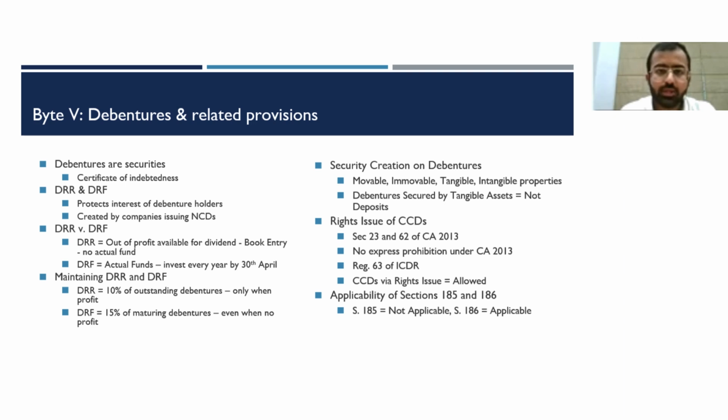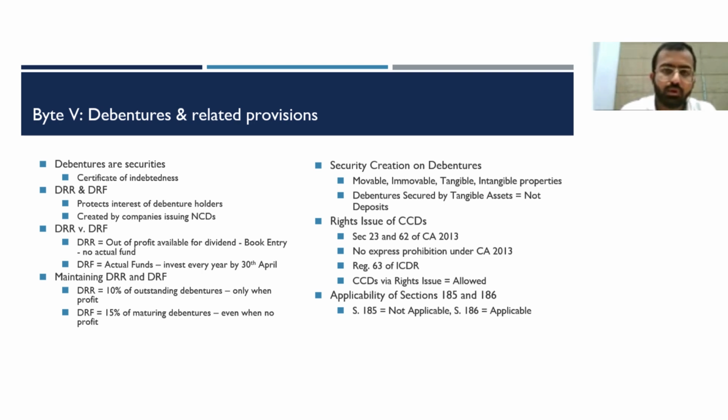Now, DRR is required to be maintained at the rate of 10% of total outstanding debentures of a company, whereas DRF is required to be maintained at the rate of minimum 15% of the debentures that are maturing during the financial year. Now, there are no specific timelines prescribed for the creation of the DRR, but for DRF, it is to be invested or deposited by 30th April of each financial year.